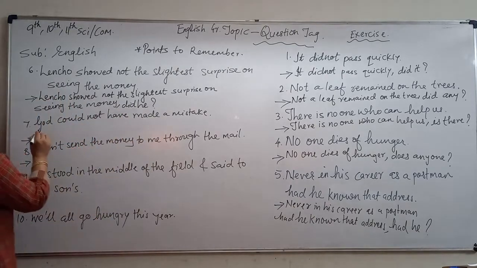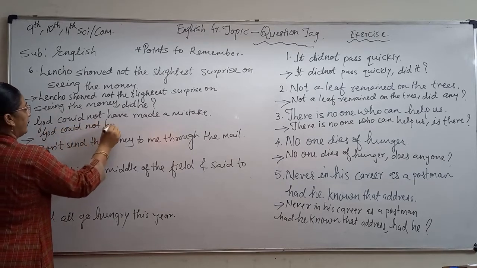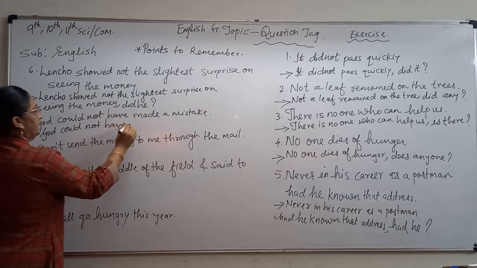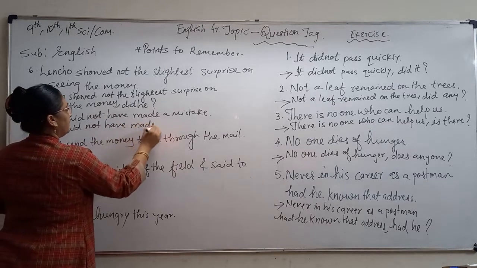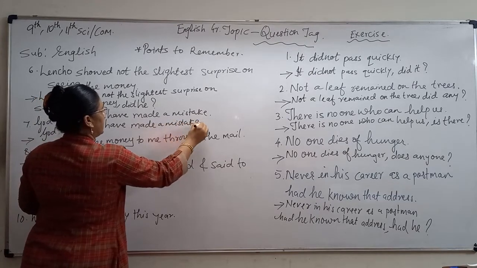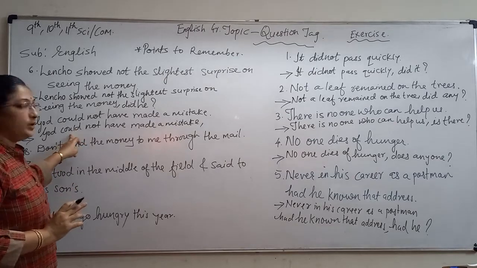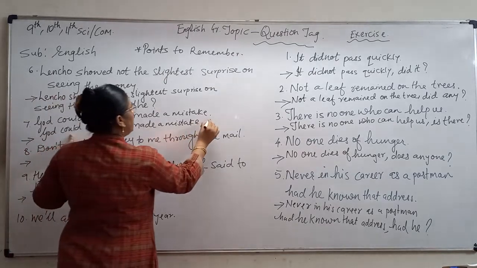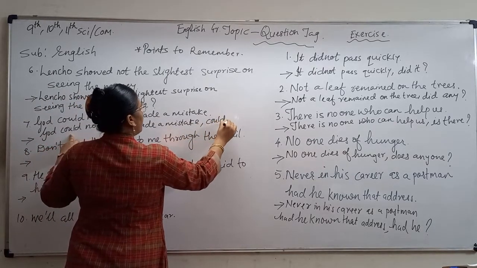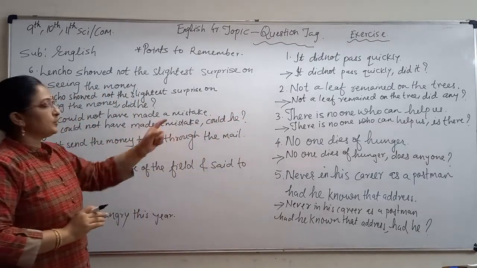God would not have made a mistake. Copy the sentence. God would not have made a mistake. Now see, use comma. Not again means negation. Would is your auxiliary, so write would. God you can take he. Would he. So your answer is would he.